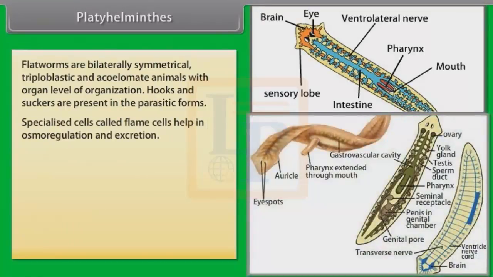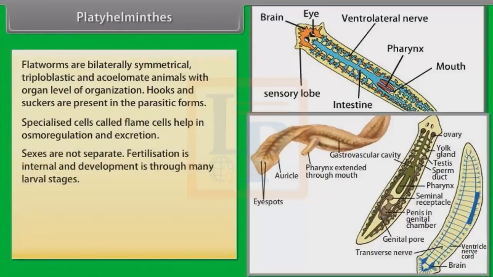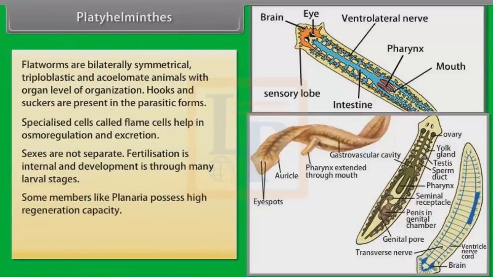Specialized cells called flame cells help in osmoregulation and excretion. Sexes are not separate. Fertilization is internal and development is through many larval stages. Some members like planaria possess high regeneration capacity. Example: Taenia, that is tapeworm, and Fasciola, that is liver fluke.